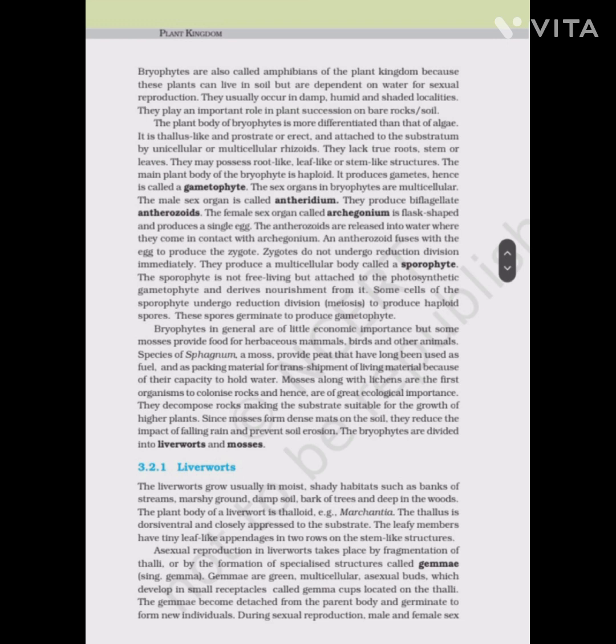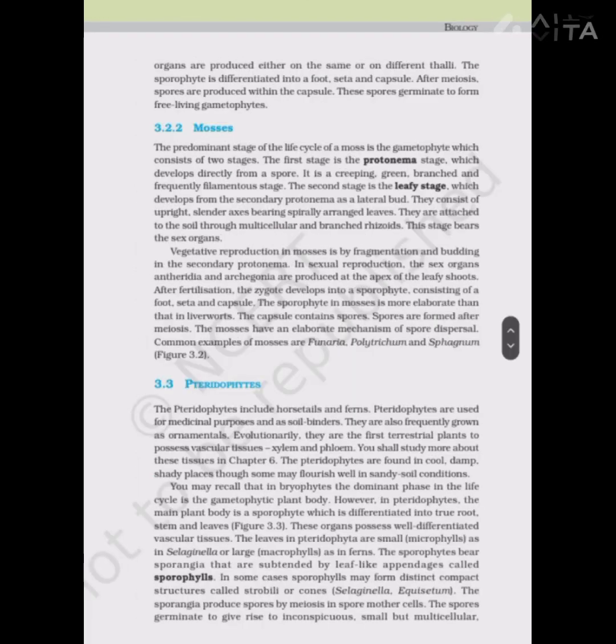Asexual reproduction in liverworts takes place by fragmentation of the thalli or by the formation of specialized structures called gemmae, singular gemma. Gemmae are green, multicellular, asexual buds which develop in small receptacles called gemma cups located on the thalli. The gemmae become detached from the parent body and germinate to form new individuals. During sexual reproduction, male and female sex organs are produced either on the same or on different thalli.